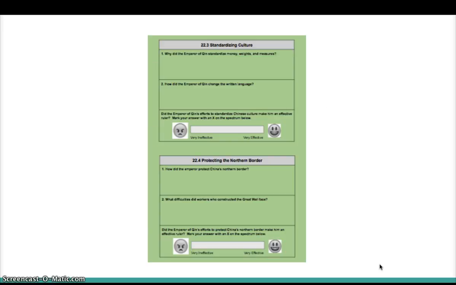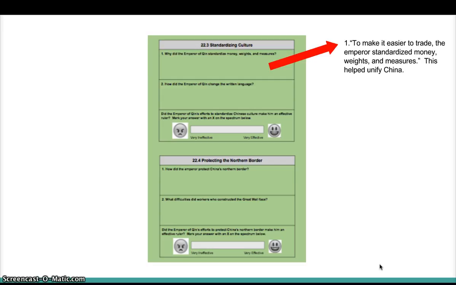22.3, standardizing culture. Standardizing means that everyone all over the Qin dynasty, all over ancient China at this time, did it all the same way. So a standard makes sure that everyone is doing it the same way. So question number 1 says, why did the Emperor of Qin standardize money, weights, and measures? So here's a quote from the textbook that you could find the answer from. It says, to make it easier to trade, the emperor standardized money, weights, and measures. This helped unify China. So really, he wanted to make sure everybody everywhere in China used the same kind of money, weight, and measures. That way it would be easier to trade. Everyone would have the same kind of language and the same kind of money for trade.